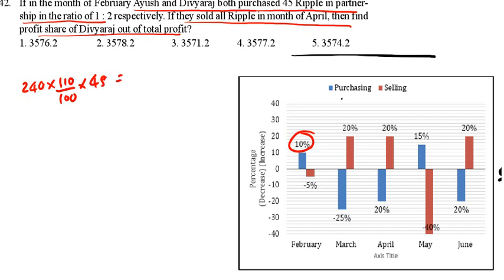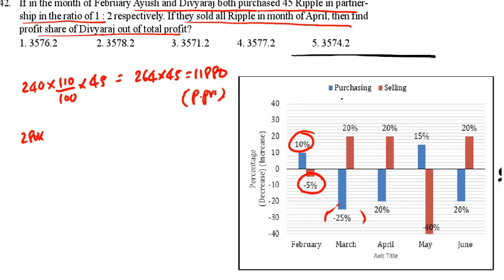This we need to calculate. That is 264 into 45, that is equal to 11,880. This is the total purchasing price or total cost price. Selling price of 45 in the month of April. In the month of January it is 280. In the month of February it is 5% decrease, so 280 into 95 by 100.